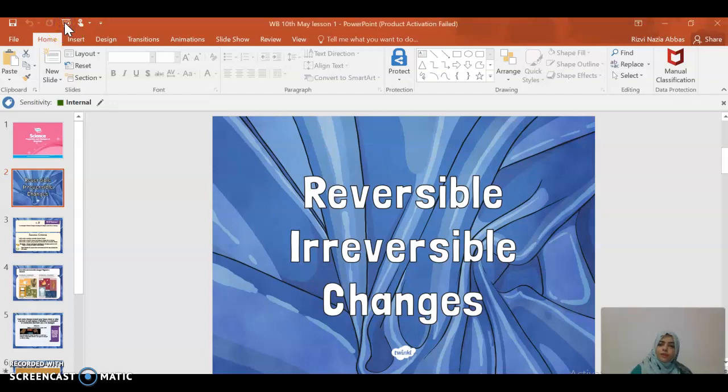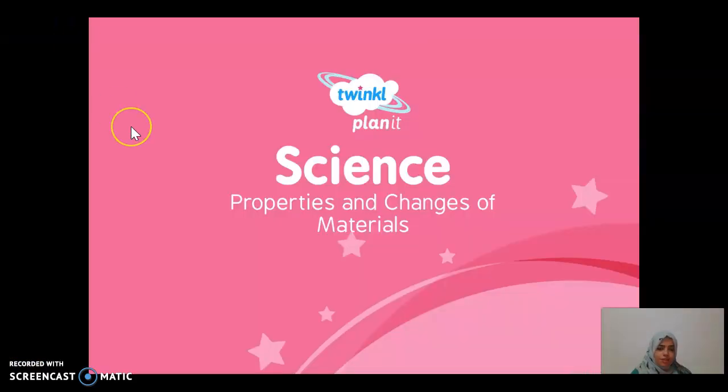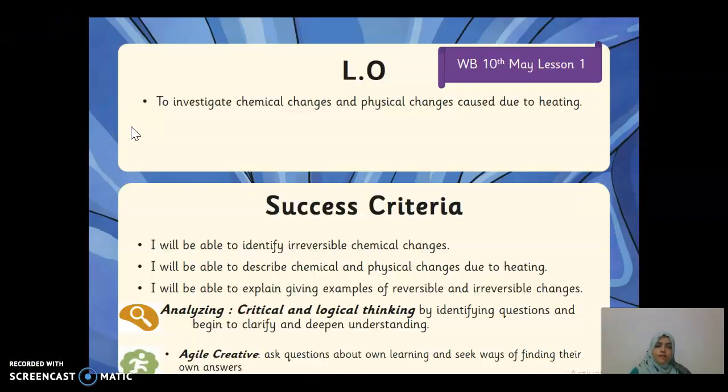Hope you're doing well. Now, in our science lesson, as in the last week also, we were discussing reversible and irreversible changes. Today we will investigate chemical changes and physical changes that are caused due to heating. In the last lesson, we saw the difference between physical and chemical changes. Physical change, no new substances formed. Chemical change, new substances are formed. Chemical changes are irreversible, physical changes are sometimes reversible.